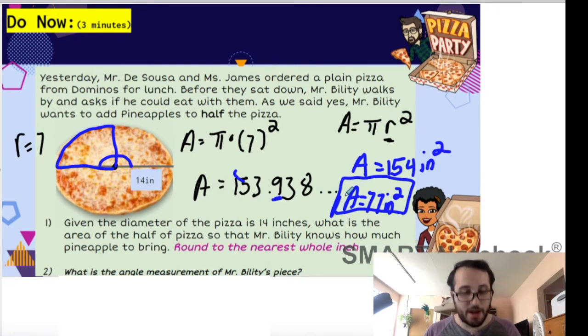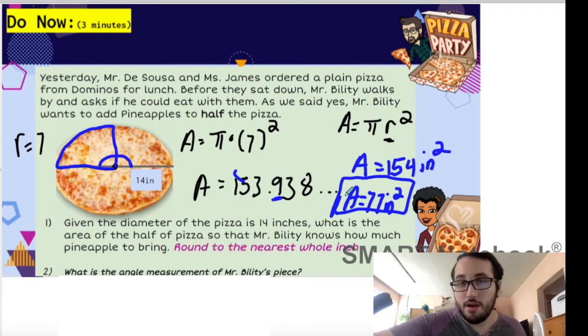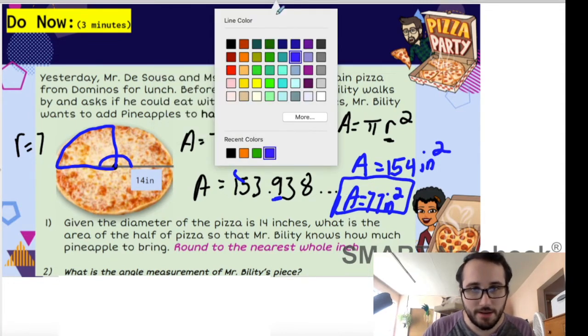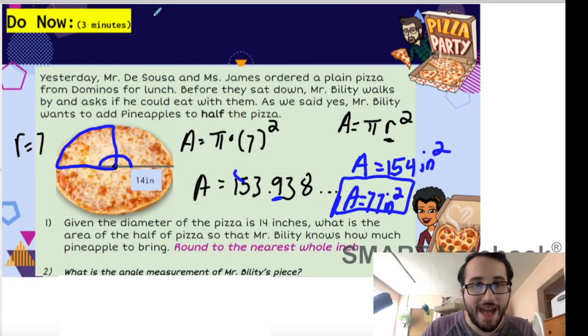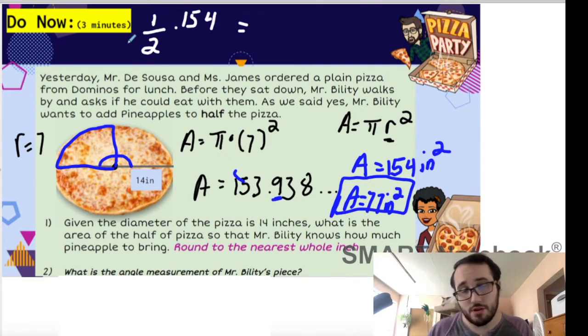If you put that on your calculator, you also get 77. Multiplying by 1/2 is the same thing as dividing by 2. Quickly, I can show you, and this relates to what we did last week, right? So if I have 1 divided by 2 times 154, remember, you multiply straight across for fractions. So 154 times 1 is 154.